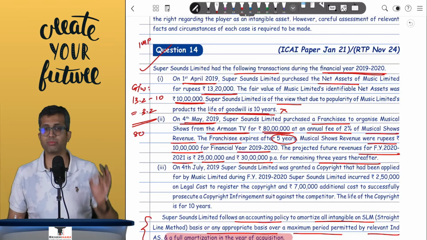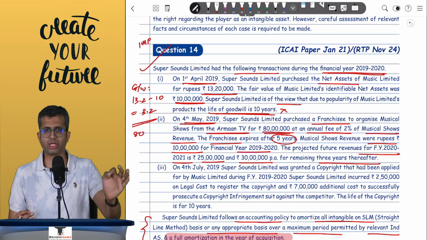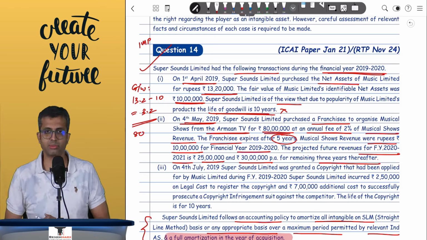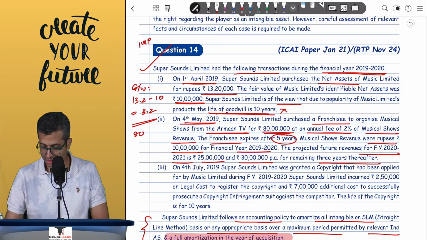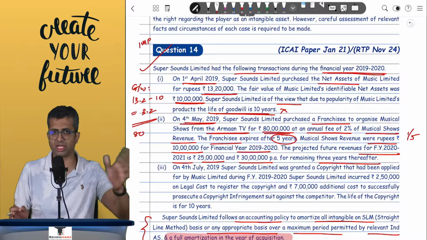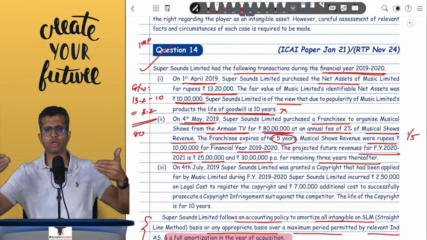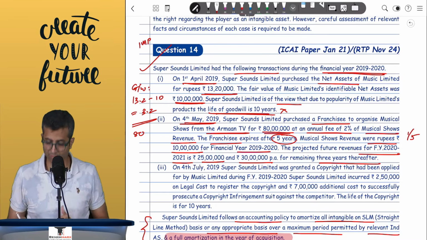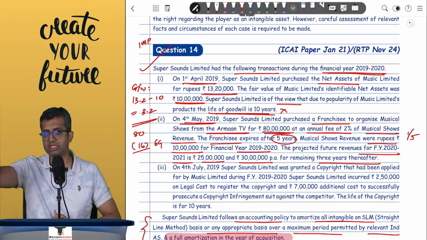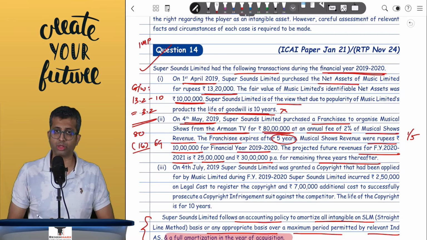No sir, revenue based amortization is prohibited, and hence the amortization will be done on a straight line basis, because revenue cannot be taken as a systematic basis, and straight line basis is over here 1 by 5. Sir, ideally I should amortize it only by 11 months. The answer is yes, but if the question tells you in the year of acquisition take the full year amortization, we take the full year's amortization, and hence this is around 16, and hence 64 will be your franchisee, right? 16 will be the amortization expense which will be taken to the P&L account.